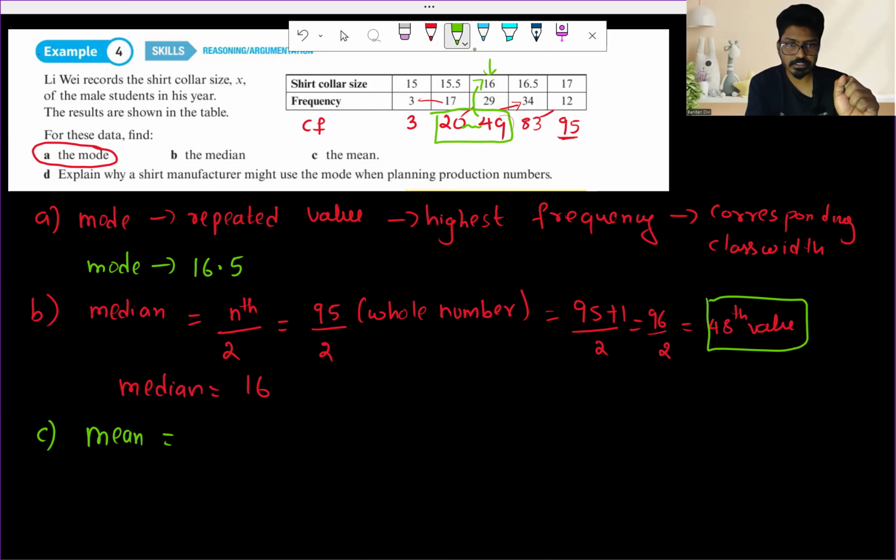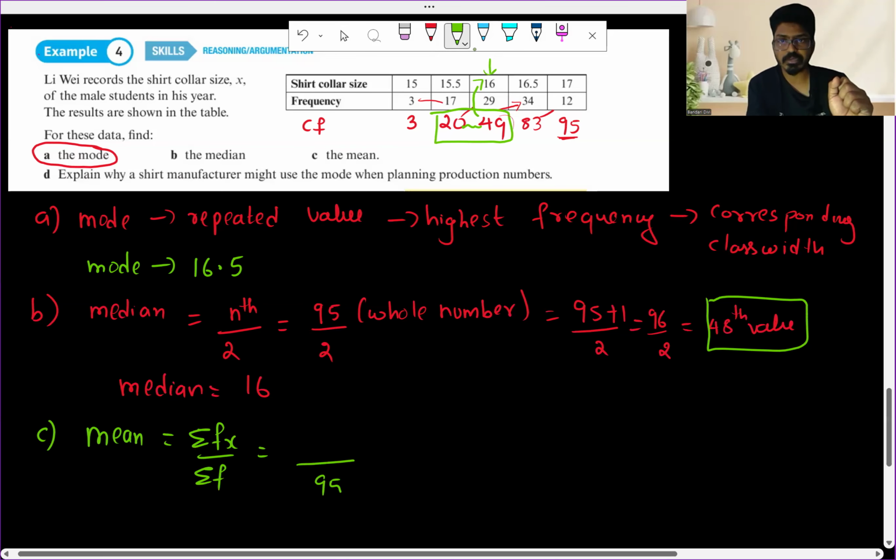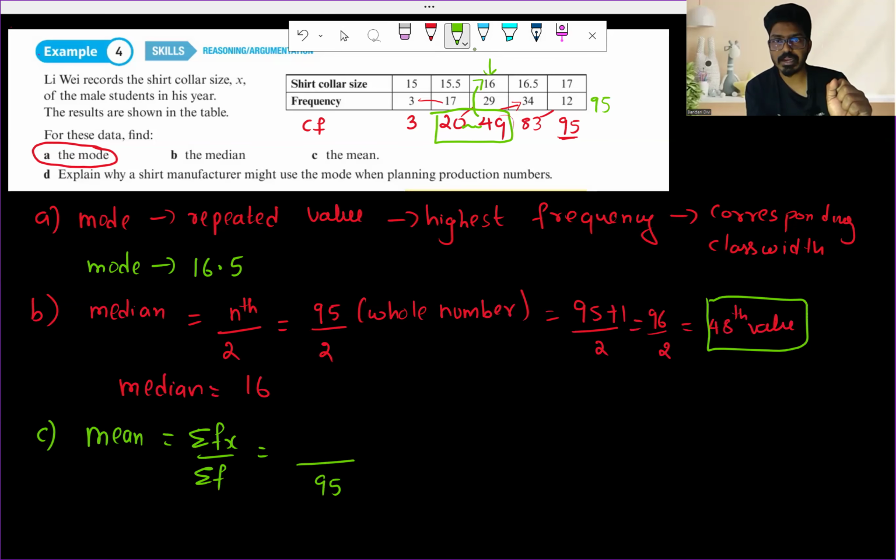So mean is total fx divided by sigma f. Already we know our total frequency is going to be 95. When you add all of these, we get 95. And then when you add all of these class widths, we have to multiply 15 times 3.